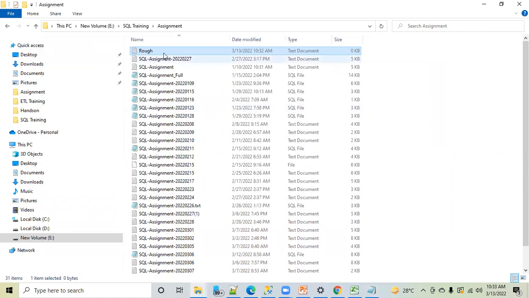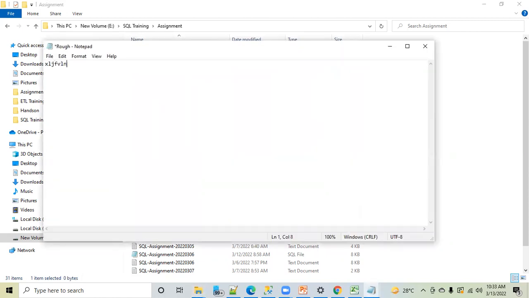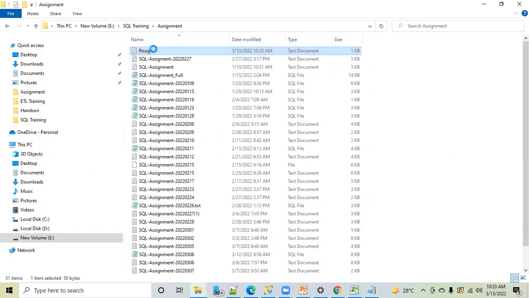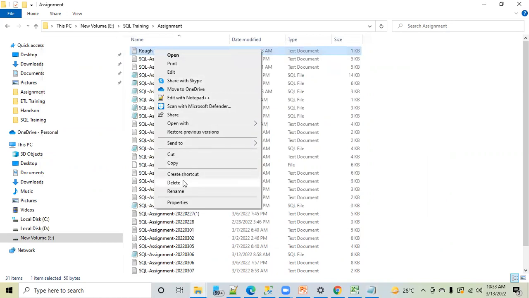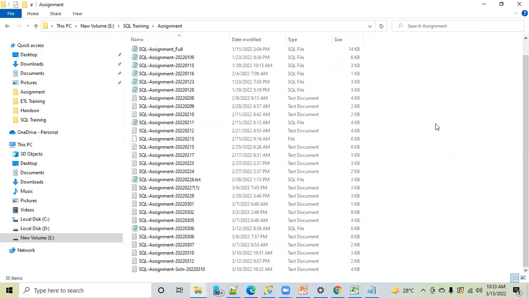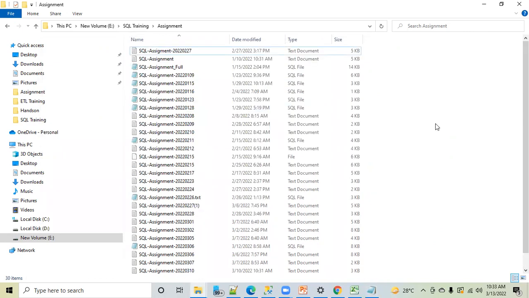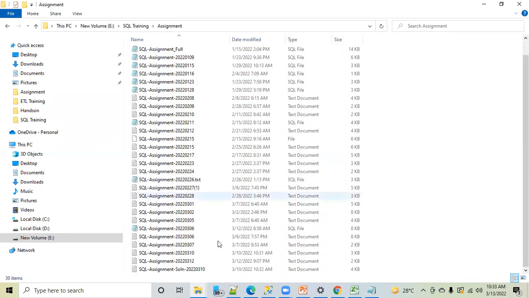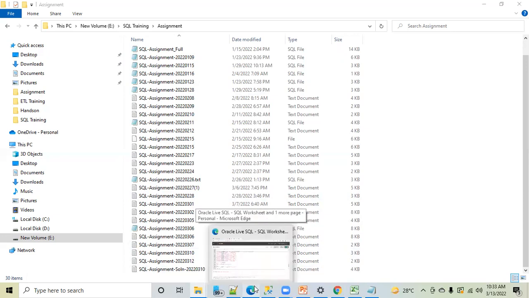Now suppose in this file again I was having a lot of data. I'm inserting some dummy data. Now I saved this. And then what I have done, I don't want this file, I right click. Where is my rough file here? I cannot see the rough file. Can you find that rough file here? No, it's not there. What happened? What I have used here? Delete, drop, or truncate? Drop. Hope this is clear now, everyone.